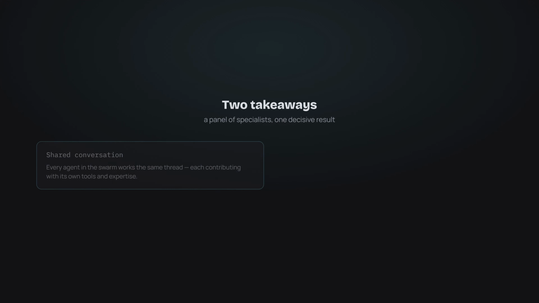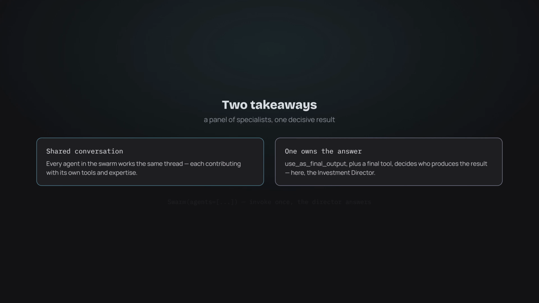2 ideas to take away. First, a swarm shares one conversation across several agents, each with its own tools and expertise. Second, use as final output, paired with a final tool, decides who owns the answer. Here, the investment director. That's how you turn a panel of specialists into one decisive result from a single invoke.